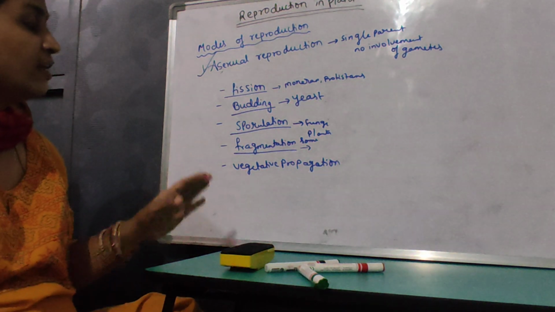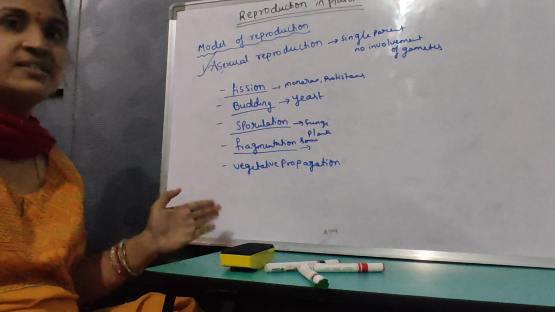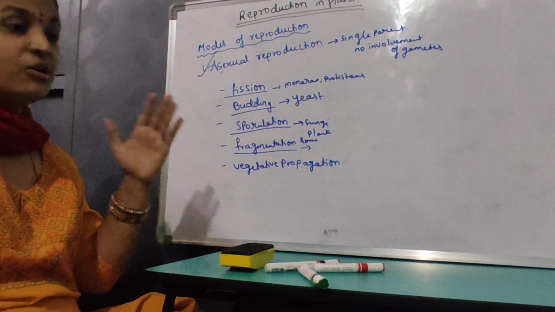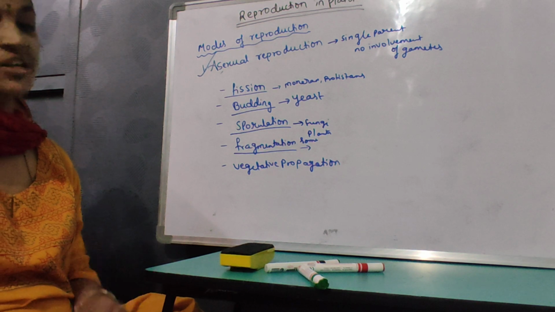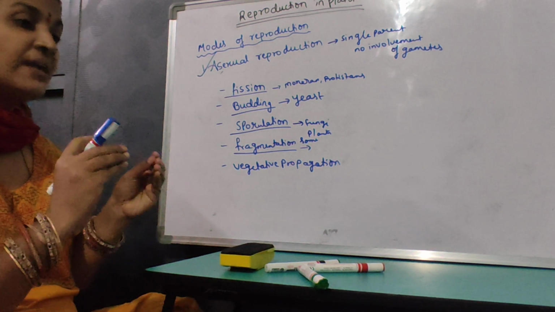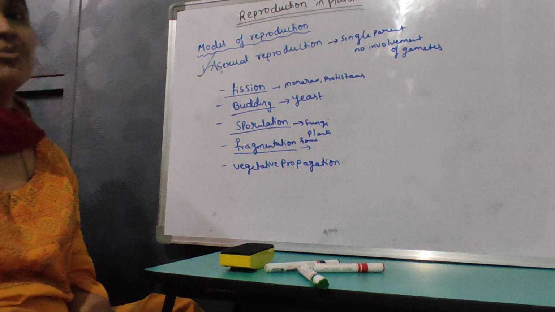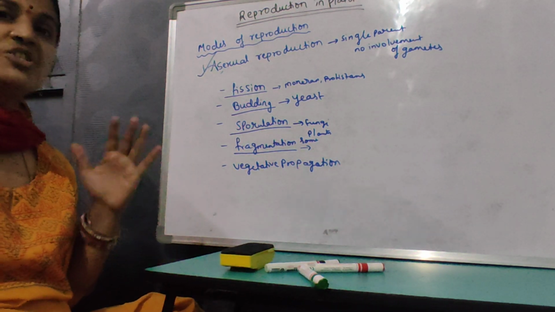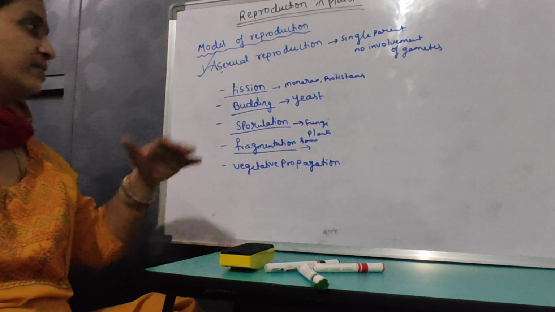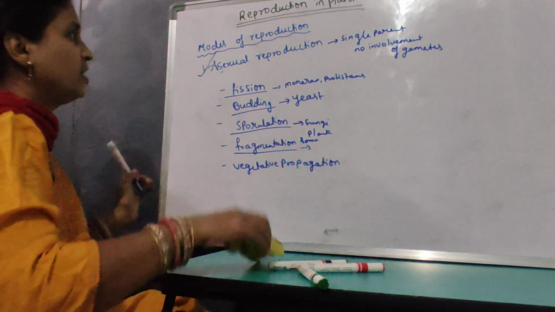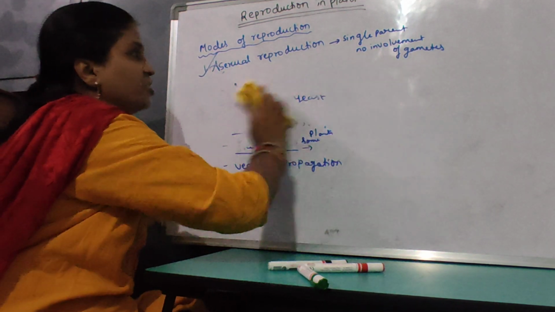So we can say that vegetative propagation is a type of asexual reproduction. All vegetative propagations are asexual reproductions, but all asexual reproductions are not vegetative propagation. In vegetative propagation, the part has to get detached from the parent plant body and fall onto the substratum and then develop into a new plant. Whereas asexual reproduction is a different one, where spores are there, budding, fission like that. We will study vegetative propagation in detail.